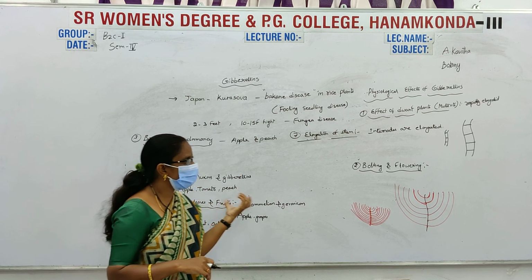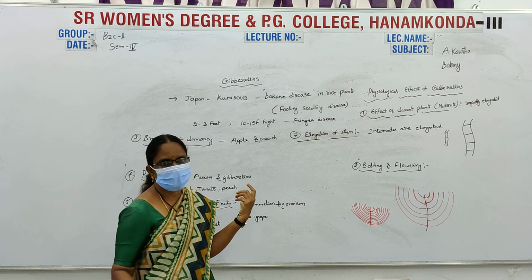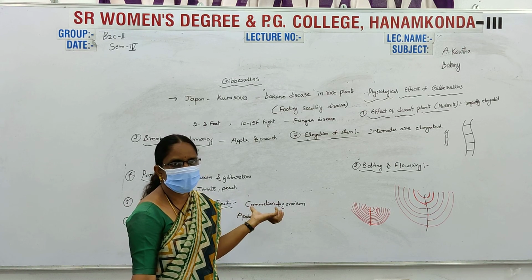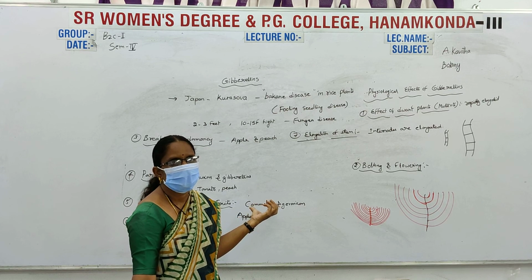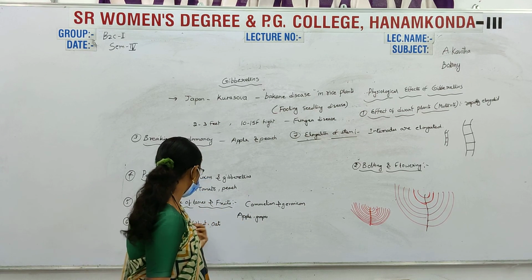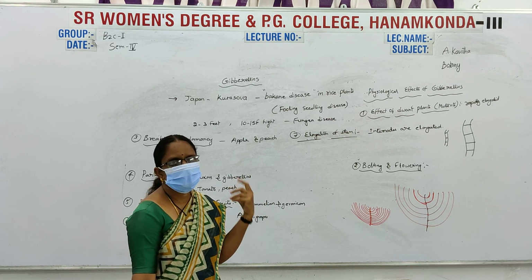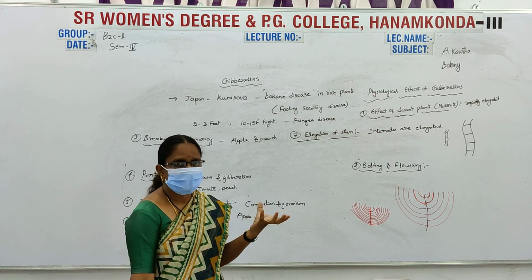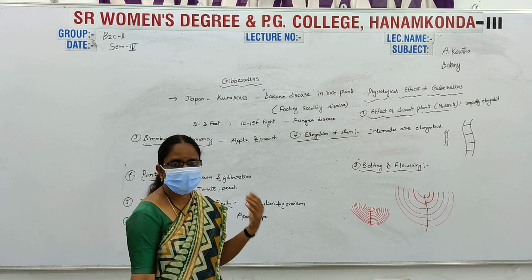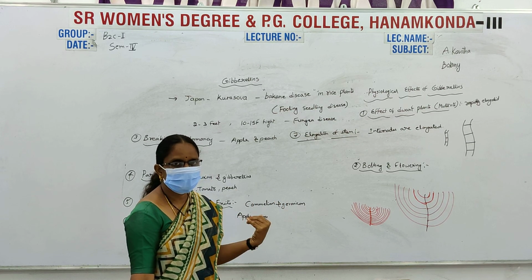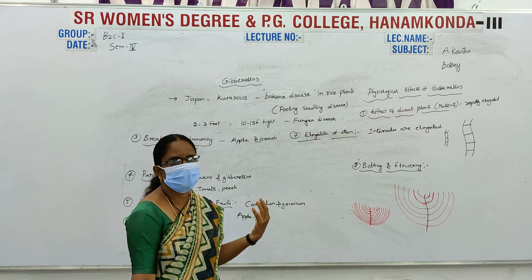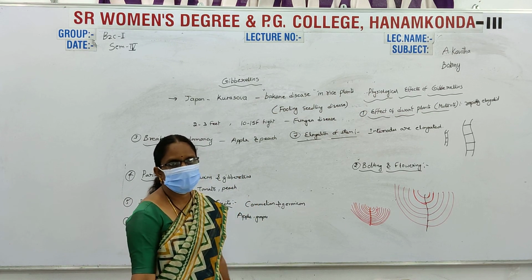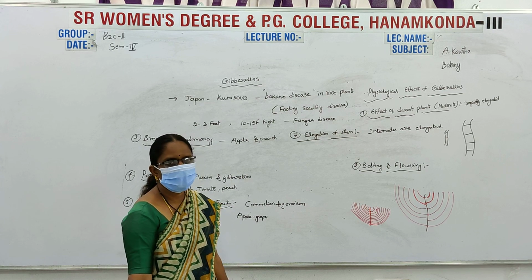And the gibberellins are also used commercially. For example, in tissue culture, the parthenocarpy of fruits, seed dormancy, and seed germination. These are also commercial uses of gibberellins. In labs, for example in tissue cultures, in fruit development and seed germination processes, the gibberellins are also used in plants. This is one type of hormone.